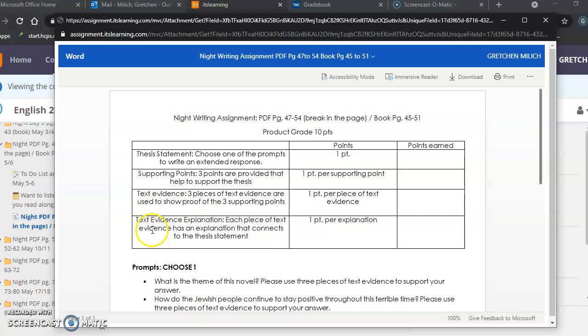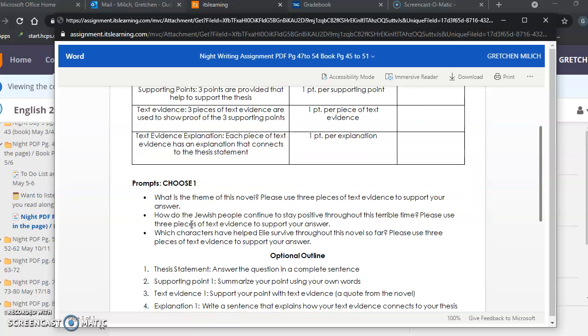And then I'll need a sentence after each piece of text evidence that helps me explain why I chose that piece of text evidence. So let's look at the prompt, and we just have to choose one of these prompts. The different questions are: what is the theme of the novel? And then please use 3 pieces of text evidence, which we know because we looked at the rubric. How did the Jewish people continue to stay positive throughout this terrible time? And then 3 pieces of text evidence. Or which characters have helped Ellie survive throughout this novel so far?